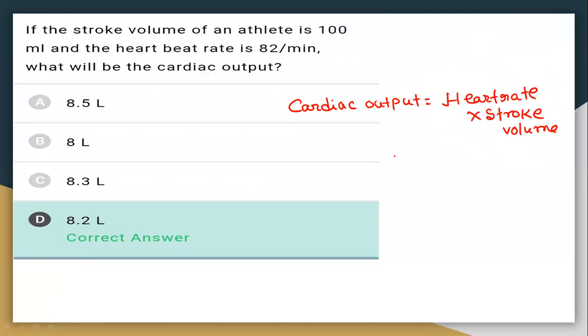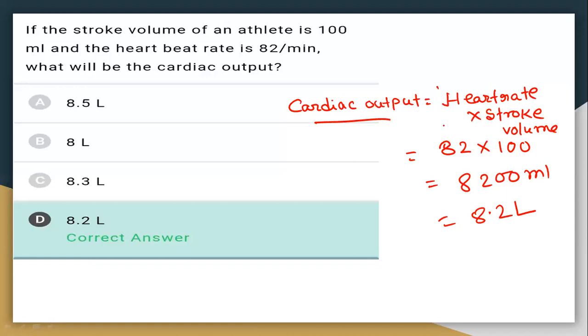So here cardiac output, heart rate is given. Heart rate is 82 beats per minute and stroke volume is 100. So 8200 ml, so 8.2 liter, right? So cardiac output equals, remember, heart rate into stroke volume. So the answer is 8.2. Now next question.